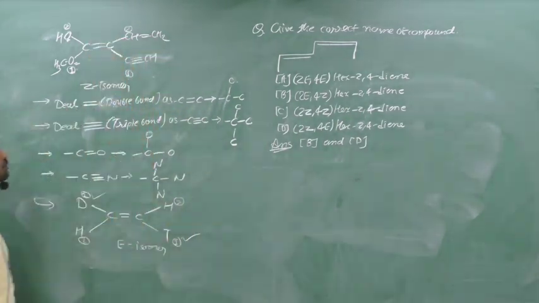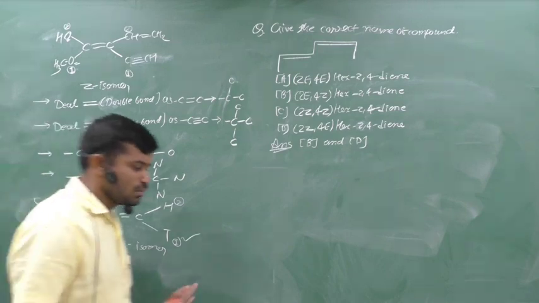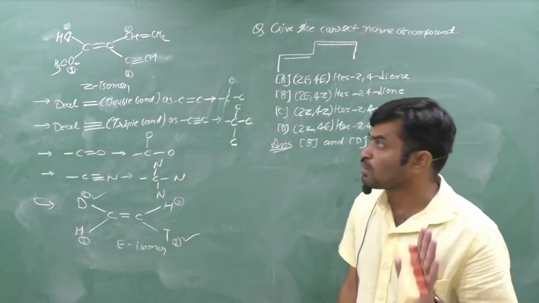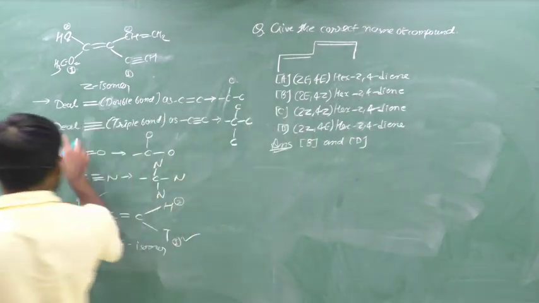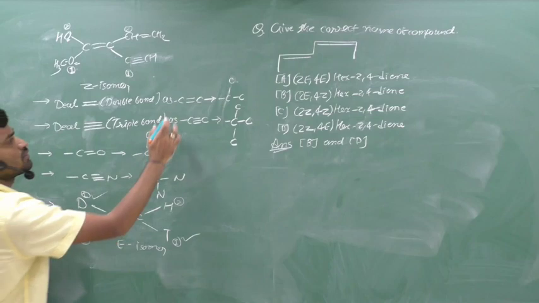From these, how do we give the priority? It is like this. If we have a double bond in the E/Z system or CIP rule, we deal with the double bond like this.